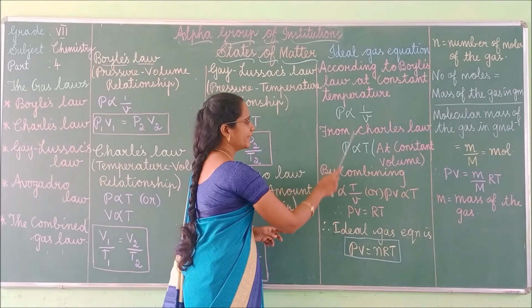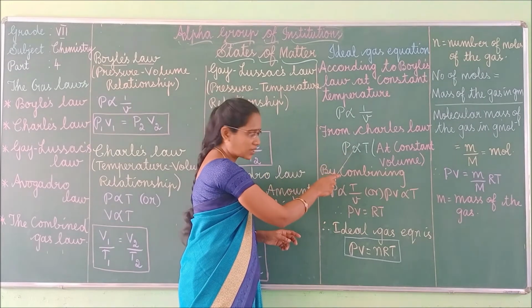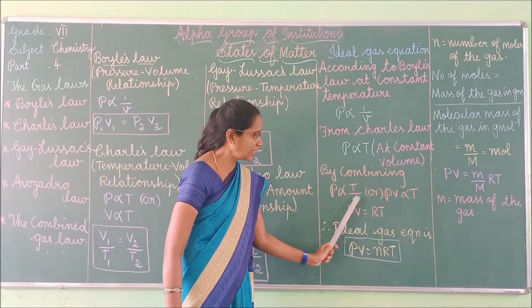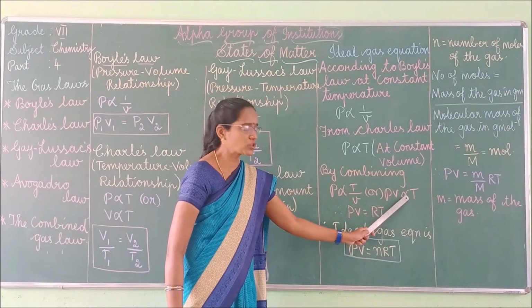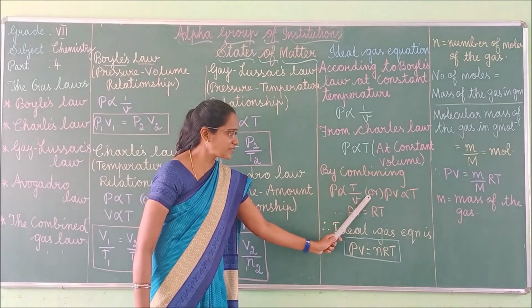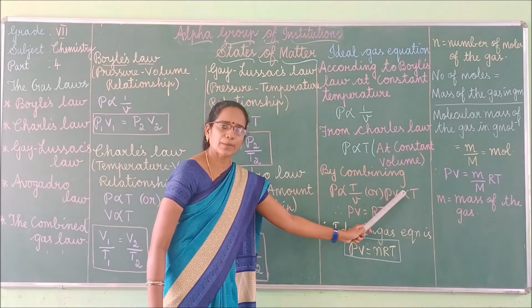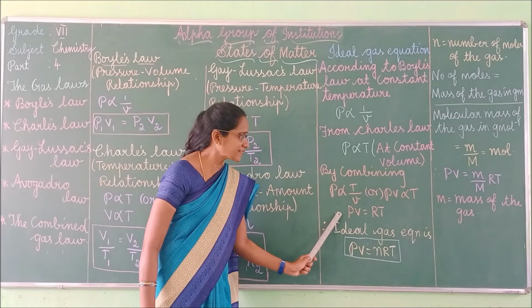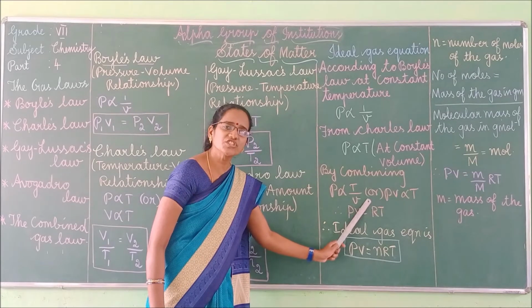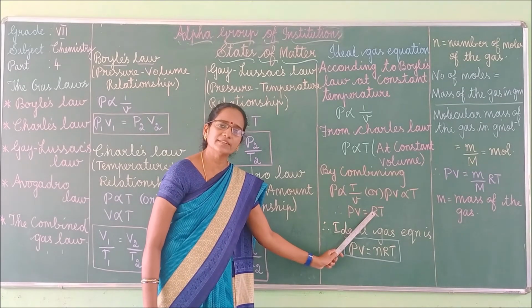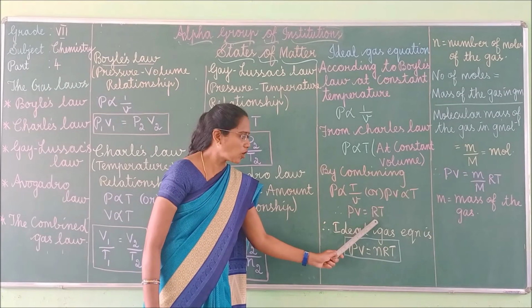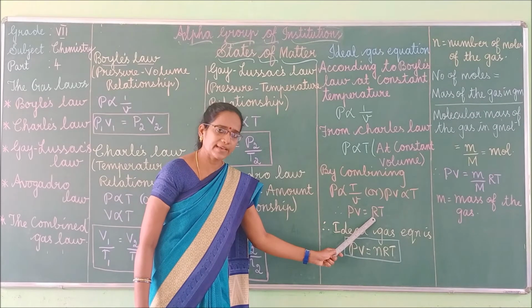So by combining these two laws, Boyle's law and Charles' law, we get P is directly proportional to T by V, or otherwise PV is proportional to T, okay. Hence PV is equal to RT. Here R is the proportionality constant, otherwise we can say it is the gas constant, okay.